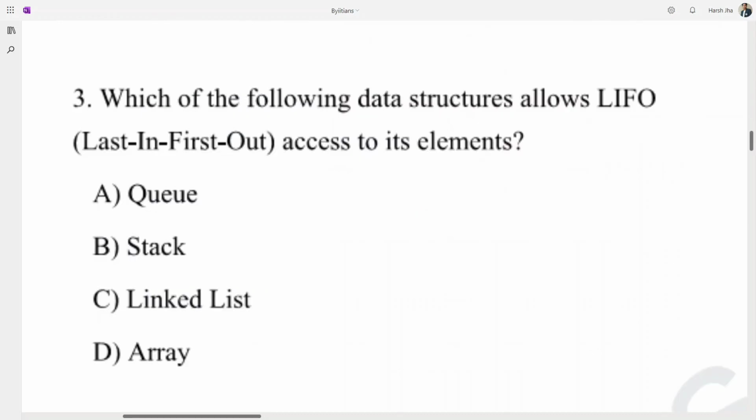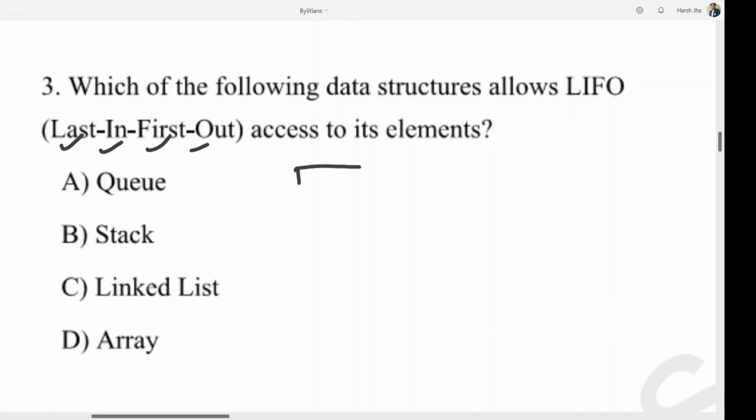This is our third question. Which of the following data structures allows LIFO? For a queue, it looks like this. We have these elements where we push from this side and it pops from this side. So this is FIFO order, first in first out.